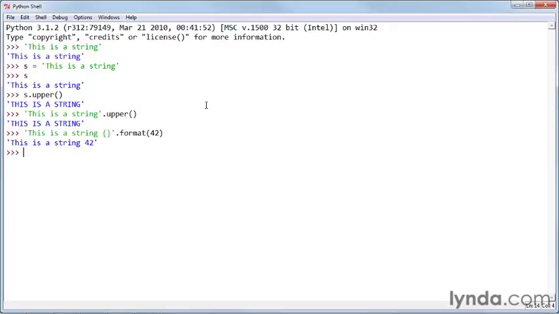In older versions of Python, it was common to do something like "this is a string %d", and then use the percent operator and say 42 like that. And that worked exactly the same way, because you weren't using the dot notation to access a method. Instead, it was overloading this percent operator to do exactly the same thing. Now, it's worth noting that in Python 3, that percent notation is considered obsolescent, which means that in future versions of Python, that will no longer be supported. So this is a good time to get used to using the dot format method.